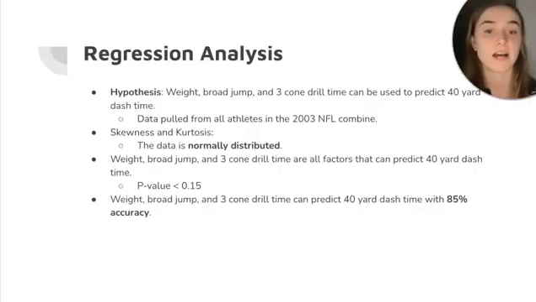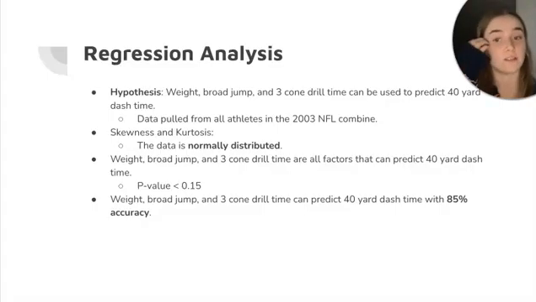For the regression analysis, my hypothesis was that weight, broad jump, and 3-cone drill time can be used to predict a 40-yard dash time. And I used the data pulled from all athletes in the 2003 NFL Combine.